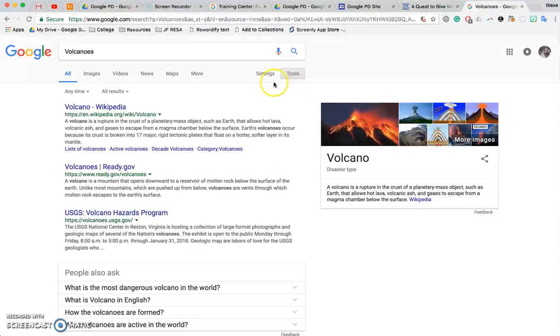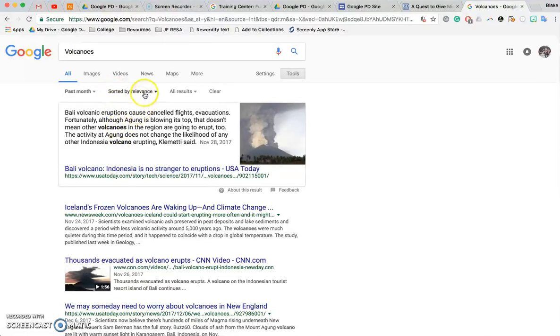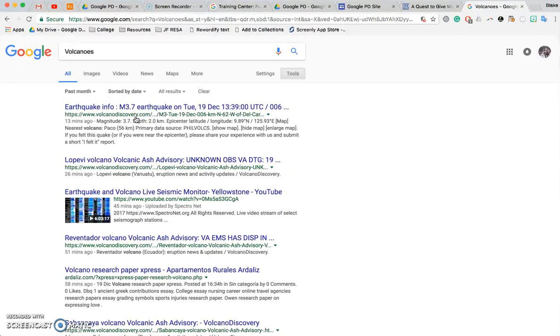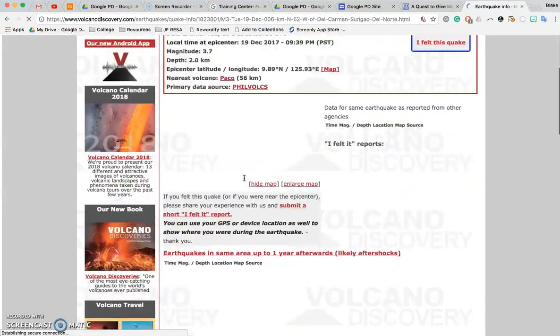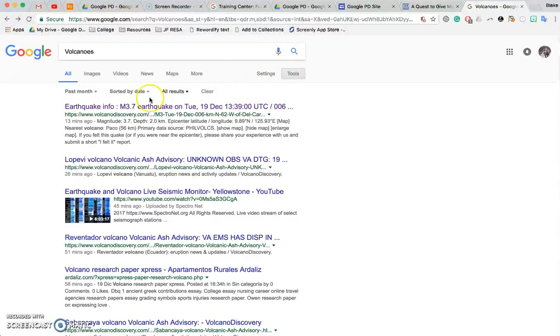If you click on Tools, you can actually narrow it down here, past month, sorted by date. And now I have a lot more up to date for what I'm looking for. So past month sorted by date. So 13 minutes ago, this was updated to volcanodiscovery.com. So this is, you know, the newest information on volcanoes. So depending on how much you want to get there. So again, that was tools and then filter search. Okay, so that's everything that you need to know about the search engine.